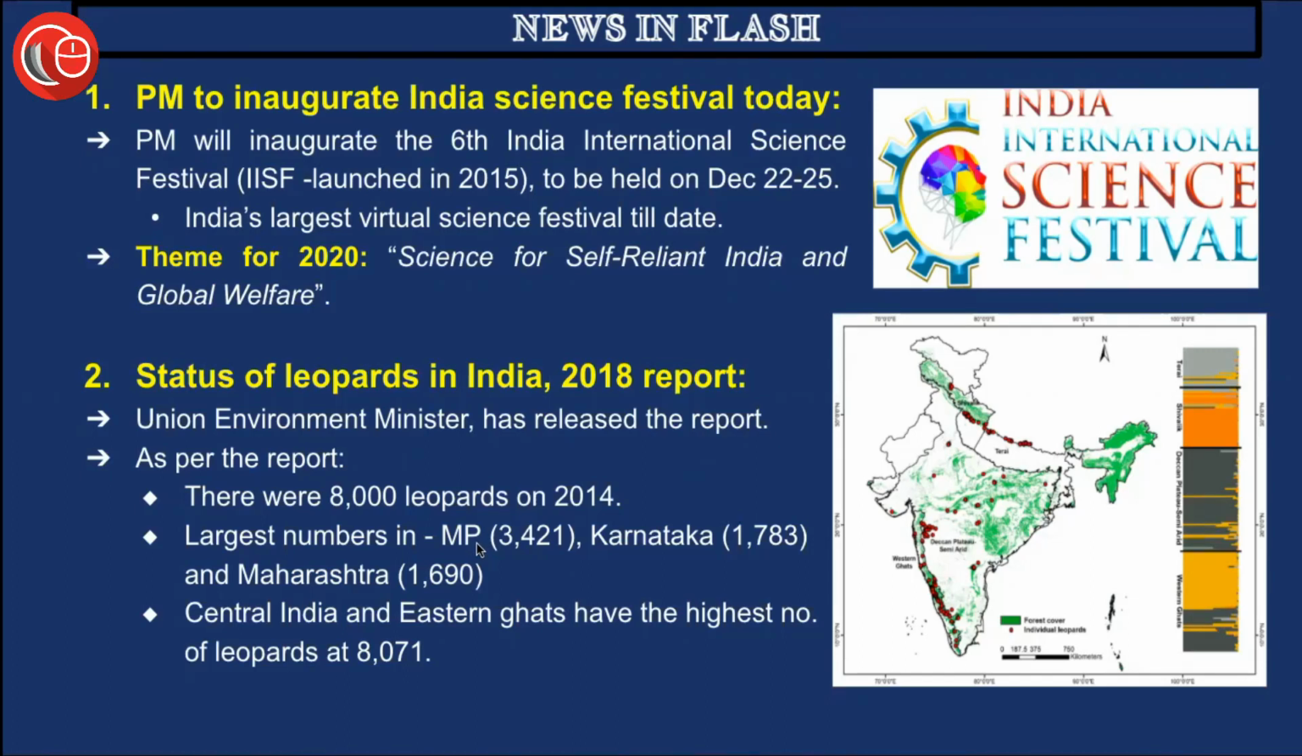And please do not get confused with other similar species like tiger, lions, Bengal tiger, etc. This report is about the leopards. And Central India and Eastern Ghats have the highest number of leopards at 8,071. So in totality, these areas have the largest number of leopards.